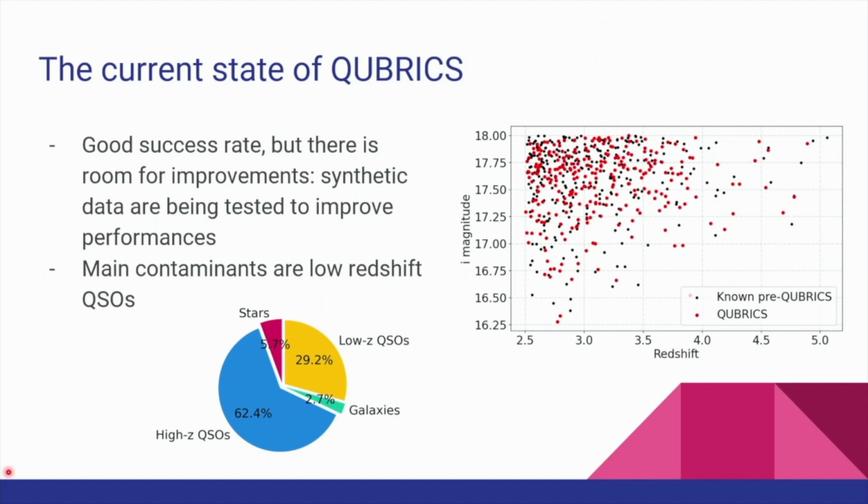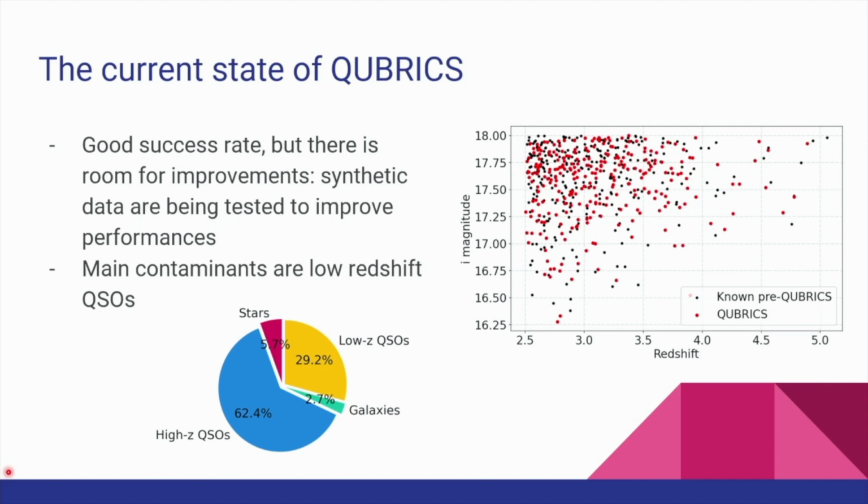Finally, spectroscopic follow-up has been carried out in the past few months to confirm the nature of some of our candidates. And since the beginning of our survey, roughly 350 new high-redshift QSOs have been confirmed. You can see from the plot on the right the current state of the survey, where red dots represent new identifications by QUBRICS, while black dots represent objects previously known from literature.